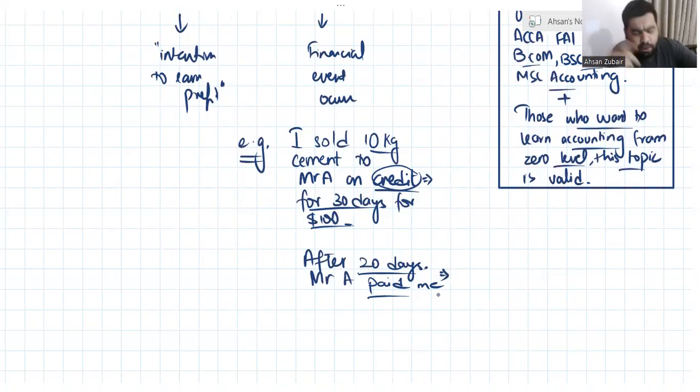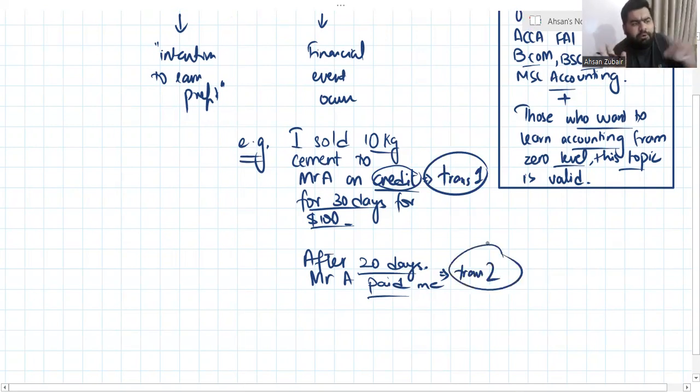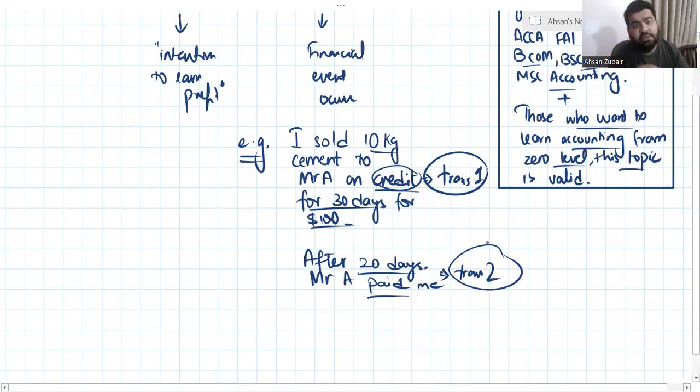As a normal person, I would say that it is one transaction: I sold the cement, and in return the cash is received by me. But actually, this is another transaction. This is transaction one, and this is transaction two. The main reason is that you don't have to see that the amount has been received in return for the sale that was done 20 days ago. No, you have to see that today I transferred the benefit. This is the transaction because the money is attached to that. This is another transaction, and when the cash is received, that is another transaction.